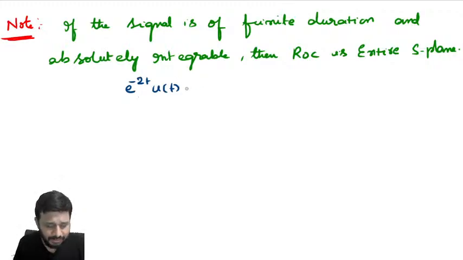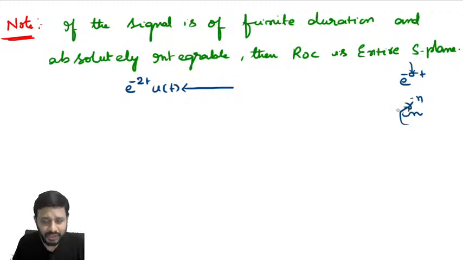Suppose I take the signal e power minus 2t u of t, because let me tell you, my dear student, if you can understand Laplace transform well, Z transform will become easy for you. Buy one get one offer is there for you. If you are investing time on Laplace transform, the same concept is going to come in Z transform. In Laplace transform, the signal is multiplied with e power minus sigma t, and in Z transform, in discrete, it is multiplied with r power minus n. For ROC here we will look for the values of sigma; in Z transform we look for the values of r. So try to concentrate on Laplace transform. Z transform will become easy for you.